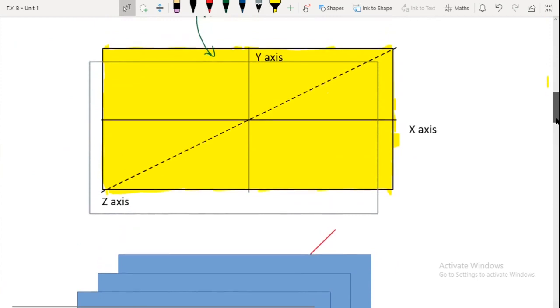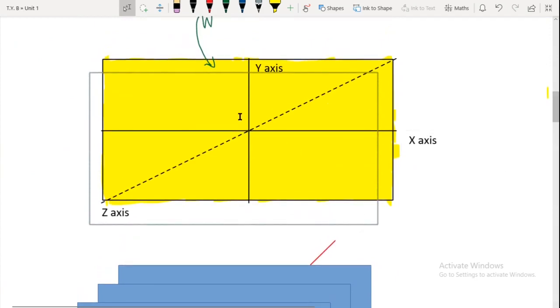So this is my x-axis, this is my y-axis, and this is my z-axis, right? If I take a certain point on the z-axis, let us say somewhere here, this point is going to have a non-zero z coordinate, let us say (0, 0, 10).